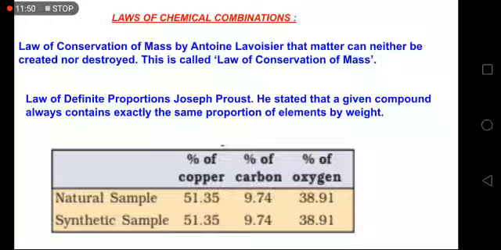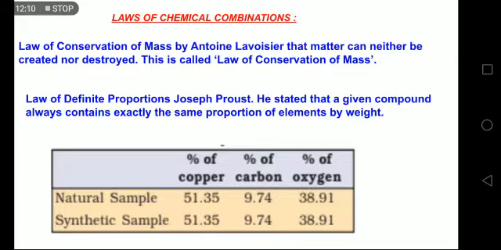Now the second statement, second law, that is the law of definite proportions. It was given by Joseph Proust, and he stated that a given compound always contains exactly the same proportion of elements by weight. One example is here.